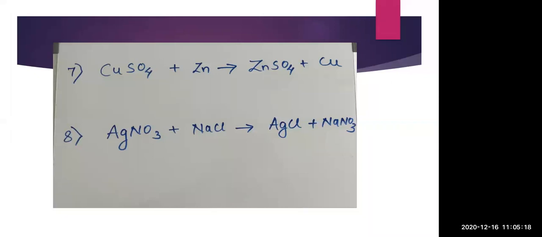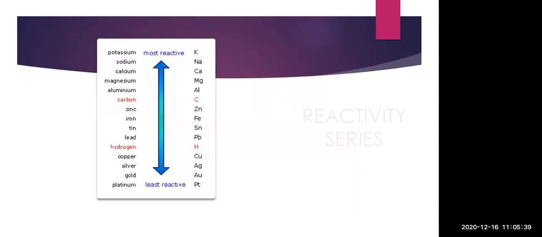Now Zn is a metal, so it will replace a metal, that is Cu. For that we should know the reactivity series, whether Zn is able to remove Cu or not, because to replace Cu, Zn should have higher reactivity than Cu. So we will see the reactivity series here. You can see Zn is present below carbon and Cu is present below hydrogen. That means zinc has higher reactivity than copper.